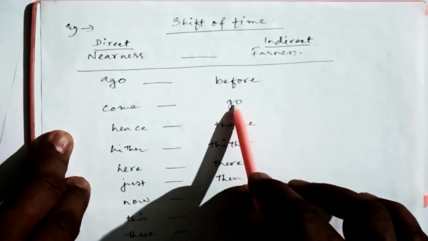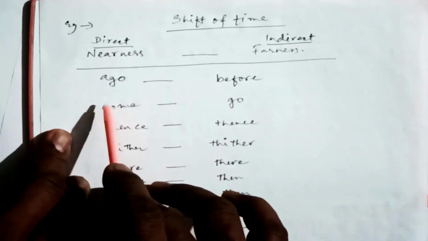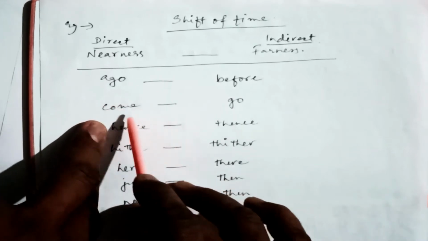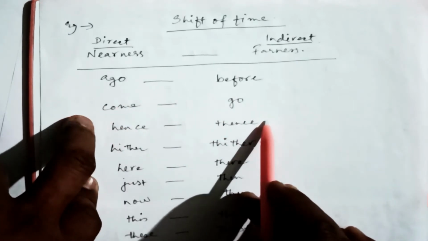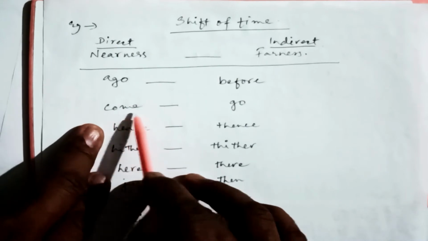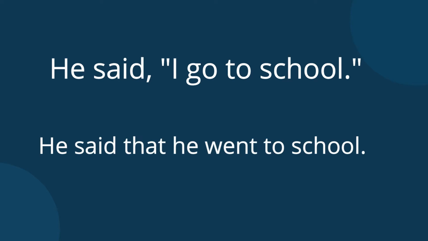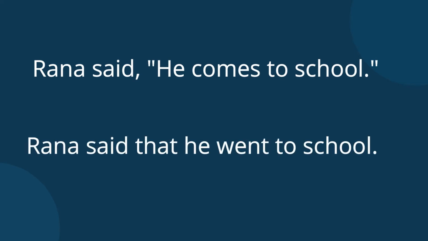In case you already see go in the direct sentence itself, then you are not supposed to change it to come, because go will remain go in the indirect also. But if it is come in the direct sentence, it will change to go. This example, he said, "I go to school," is changed to he said that he went to school. But in this sentence, Rana said, "He comes to school," will be changed to Rana said that he went to school. That's how come in the direct will be changed to go in the indirect, where we have the verb went in the past tense form.